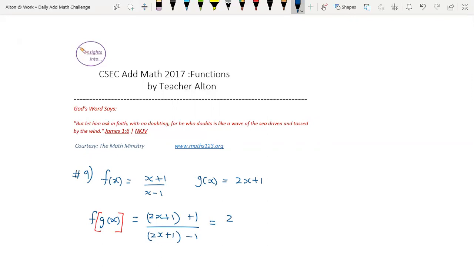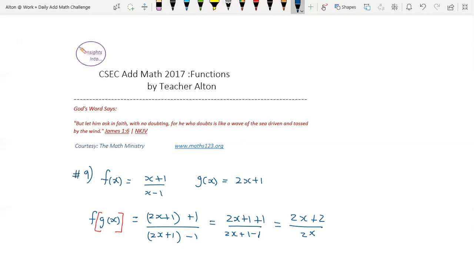This is 2x plus 1 over 2x plus 1 minus 1. I'm saying minus 1 and I'm writing minus x. So you see how the hand can play tricks on you? Right, let's go again. Plus 1 minus 1. Okay, so this becomes 2x plus 2 divided by 2x.